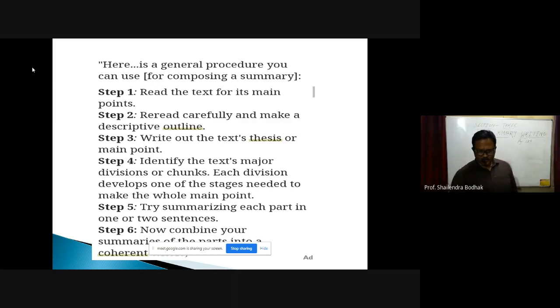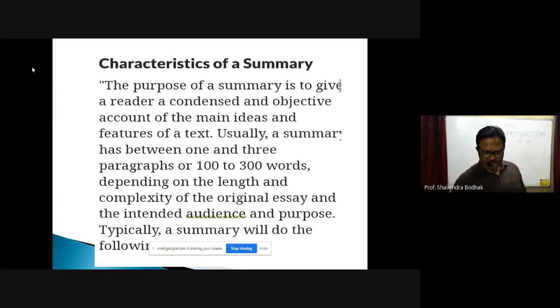Now combine your summaries of the parts into a coherent whole. So after selecting the points from the passage, you have to bring them together. You have to make it one paragraph. That is step number 6.